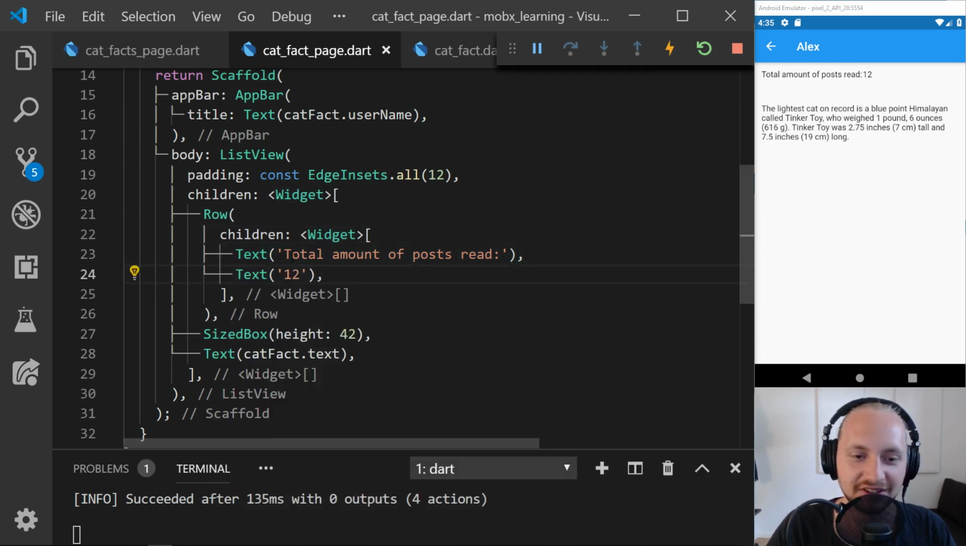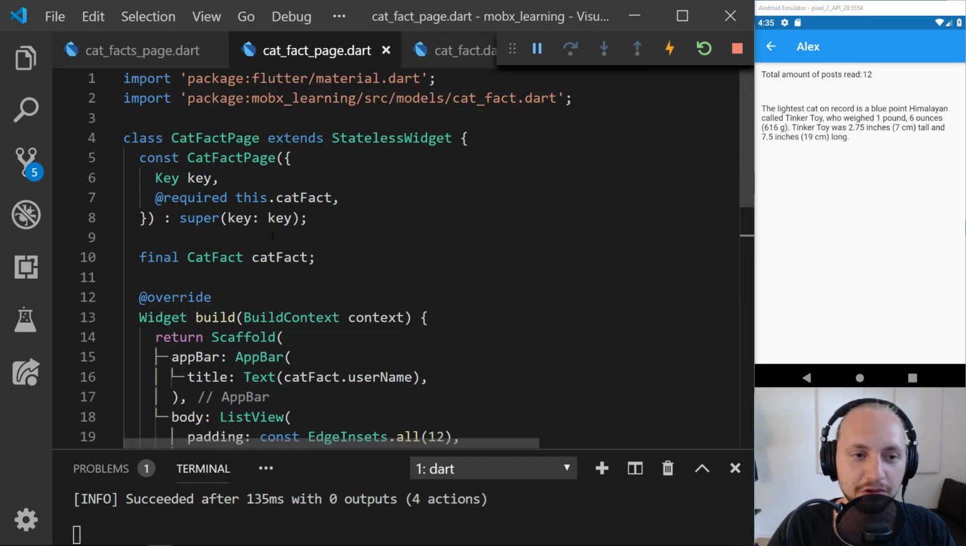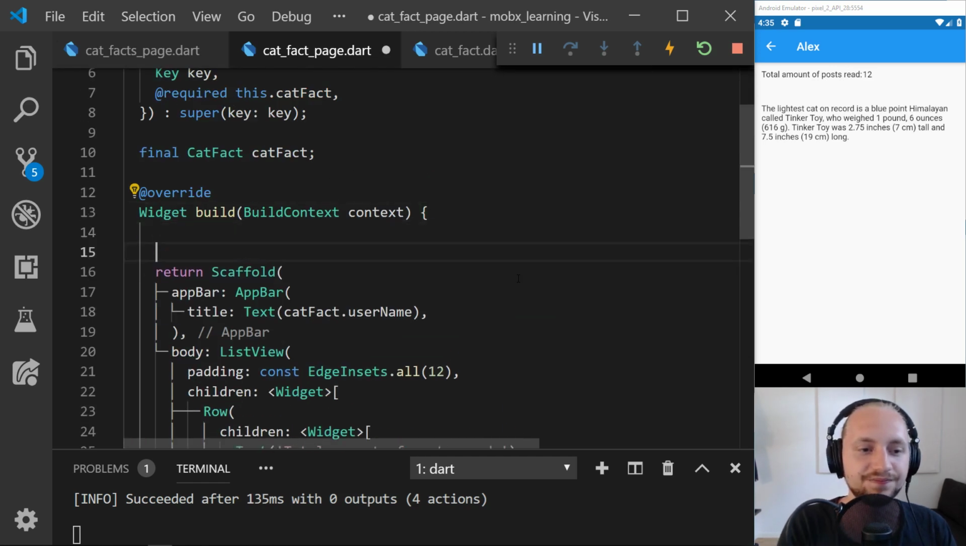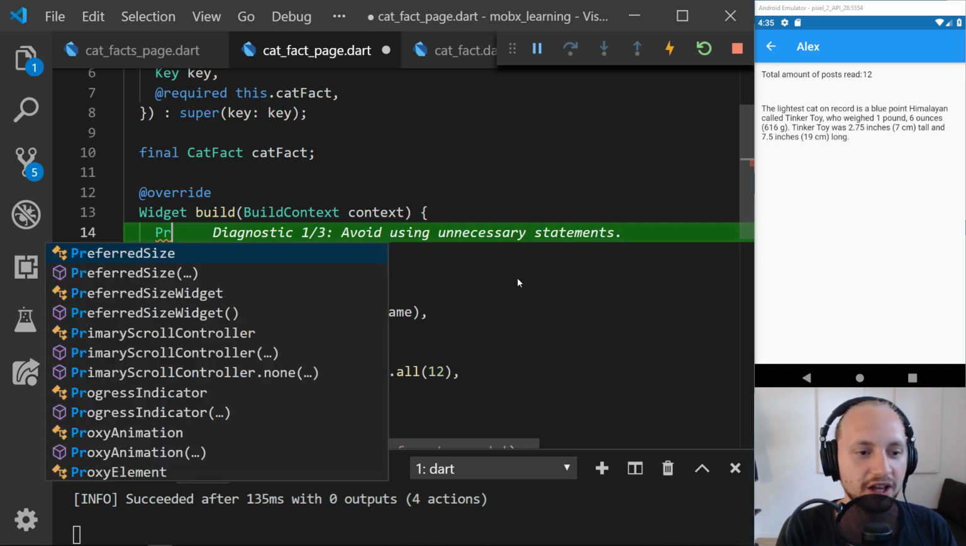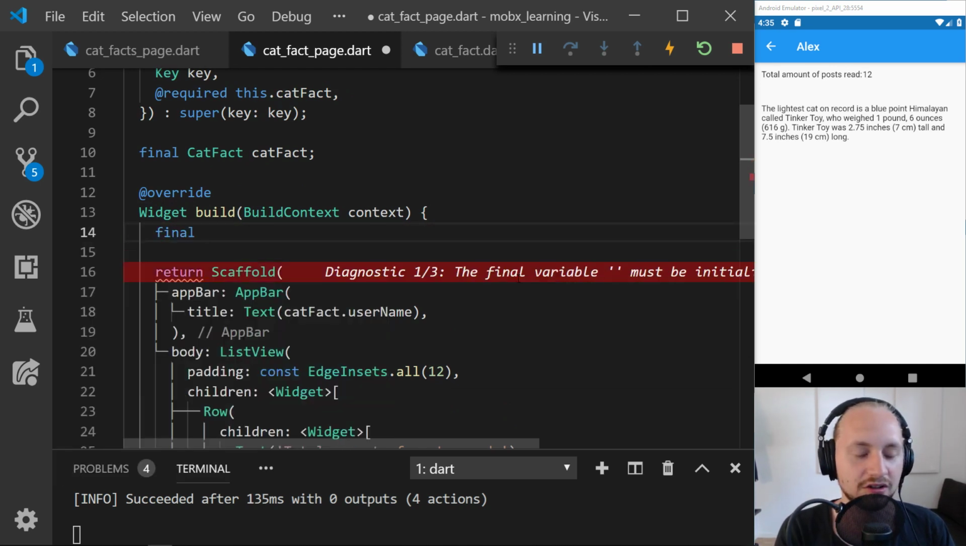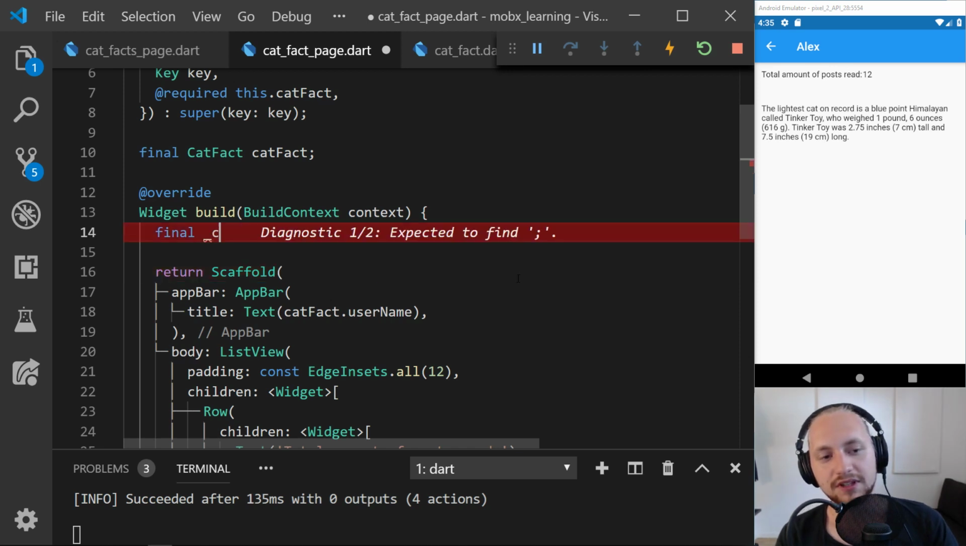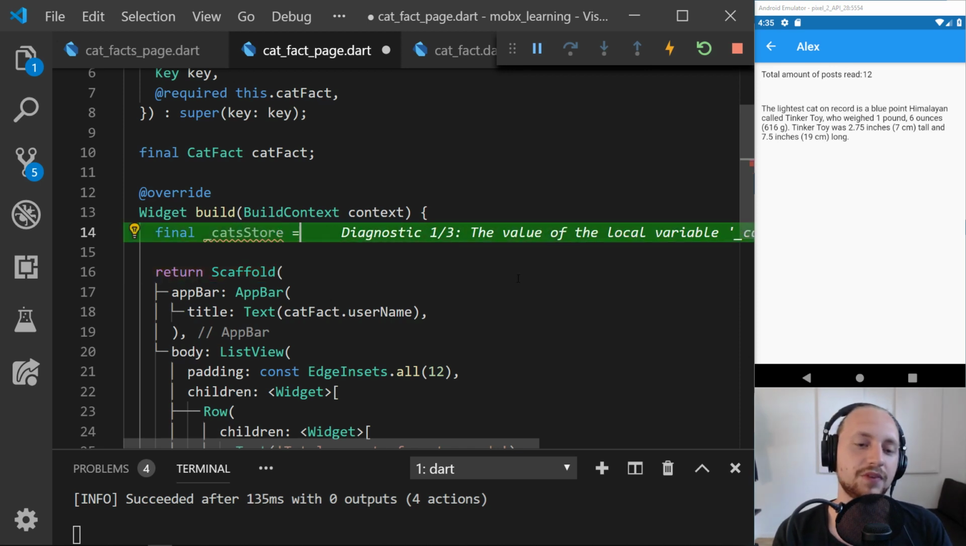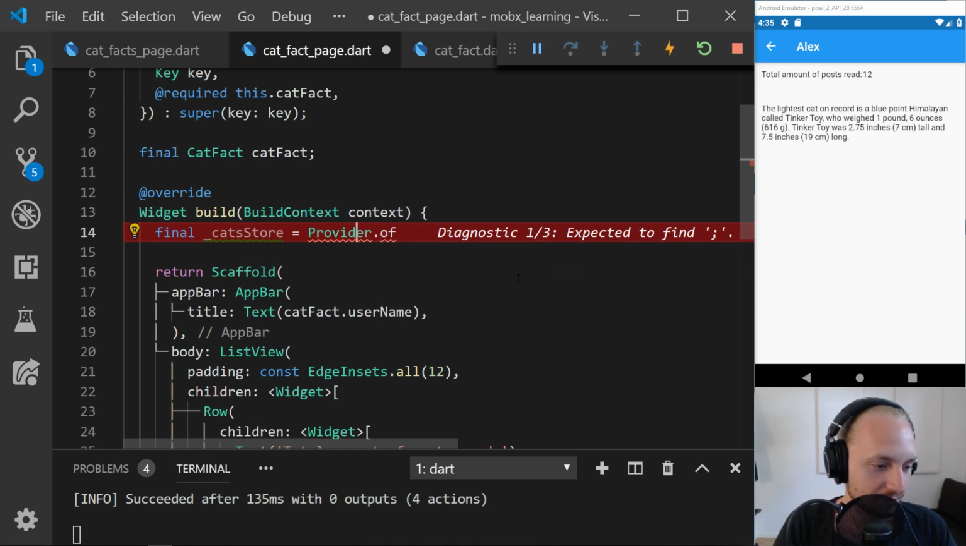Okay, so let's see here. So we have the total amount of posts read, and that's 12. And that's not actually 12. We will go into use the provider here. So we have the final cats store is equal to provider.of. Going to import